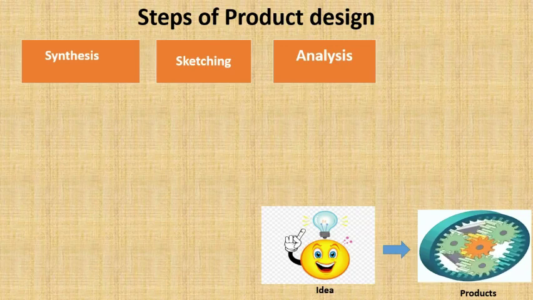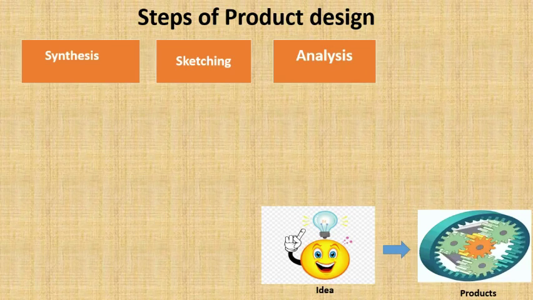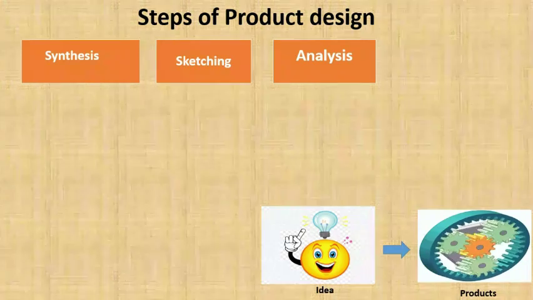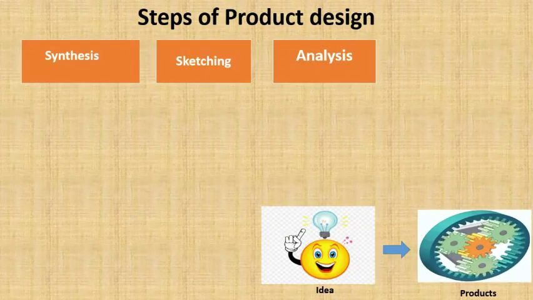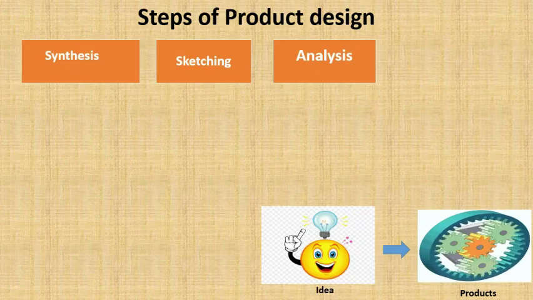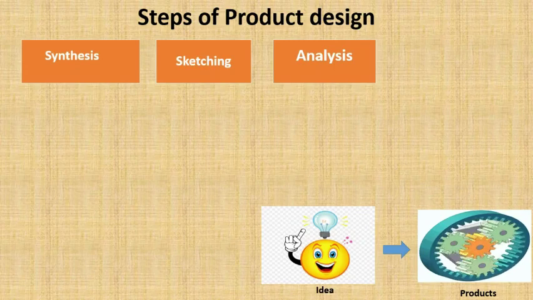So here you are going to analyze those ideas in different manners, like from the product technical point of view, environmental point of view, safety point of view, and cost point of view. These are the different kinds of analysis done in this step completely to finalize the idea, which one is the best.